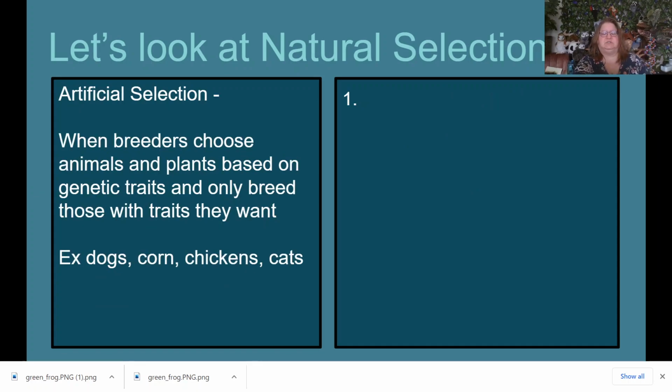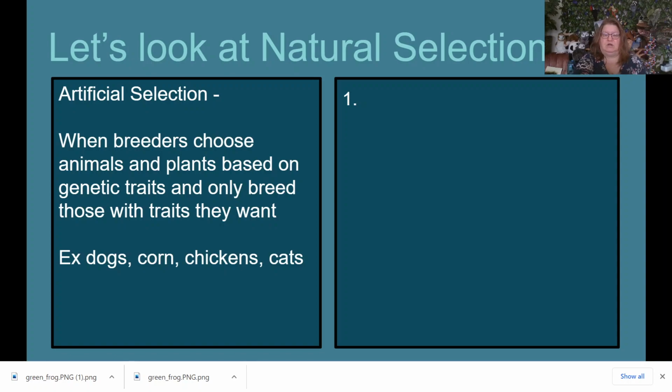Notice in artificial selection, we're going to choose the animals and plants based on the genetic traits. So we want corn that's going to pop better, and so we want to choose corn that has different amounts of starch versus sugar and water content, and that's going to cause them to pop more fluffy and better, and that's what we like.